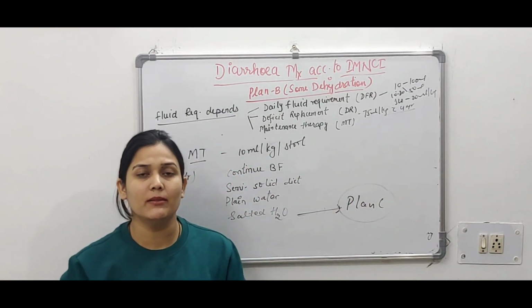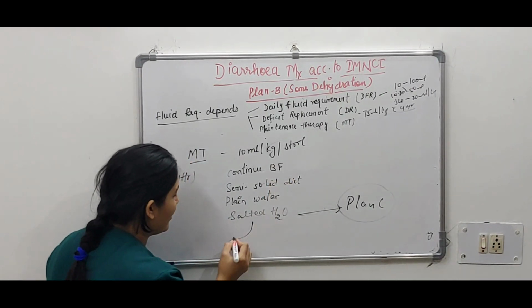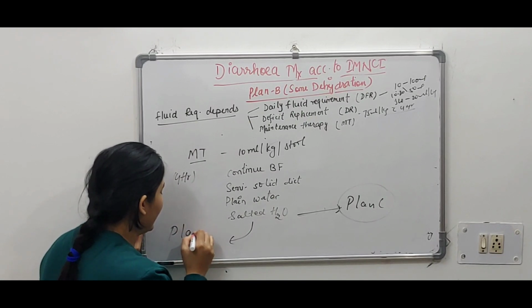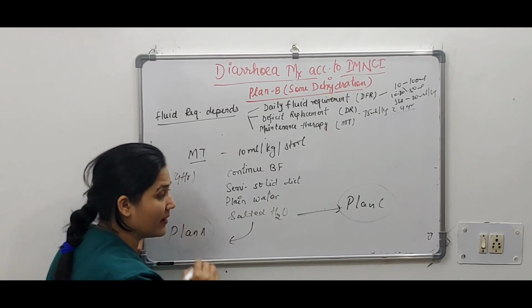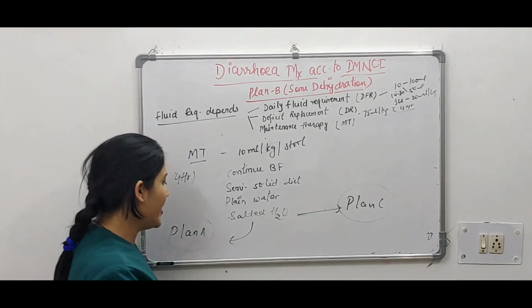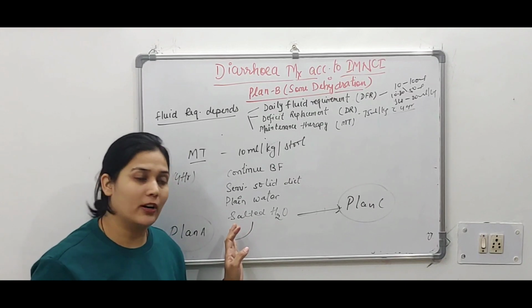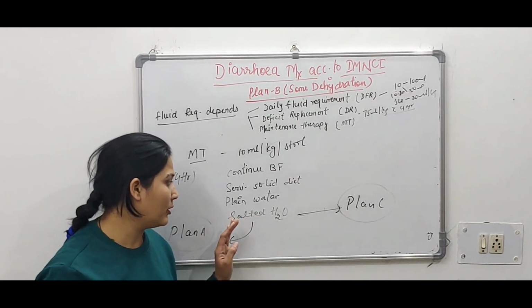If the signs and symptoms are relieved after plan B, the child will go for plan A treatment. What was in our plan A treatment? ORS, how much do we have to give, okay? After each stool, that is plan A. Then fluids, homemade fluids or breastfeeding, that should be continued.